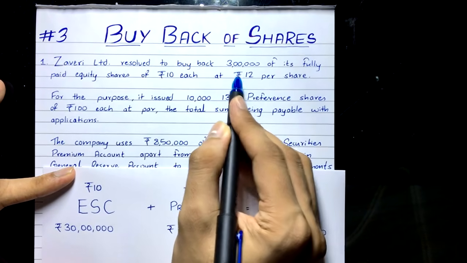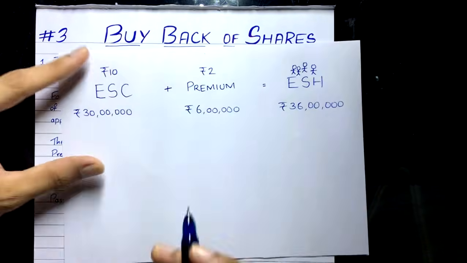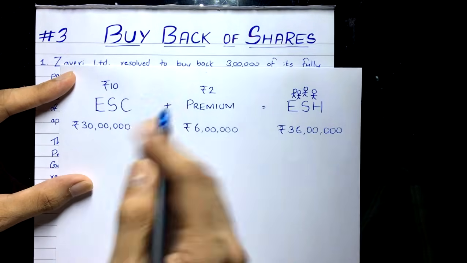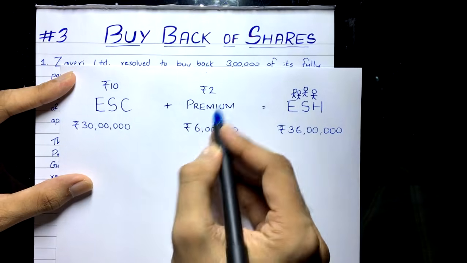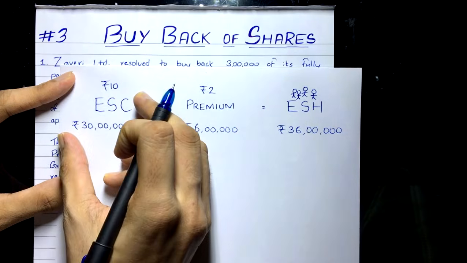Yes, this is the buyback price. So now you have to break this price. What is the face value in it? The face value is rupees 10, and whatever is above the face value is premium, the extra. Yes, this is the extra that the company is paying, and this is the capital itself.